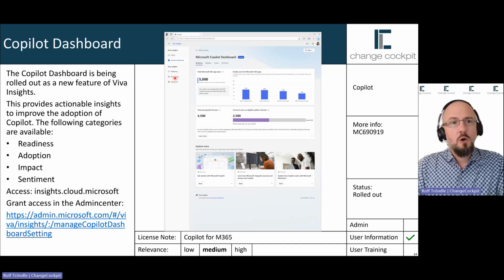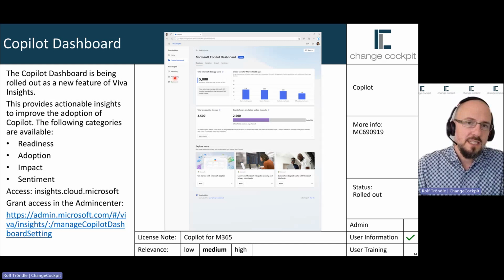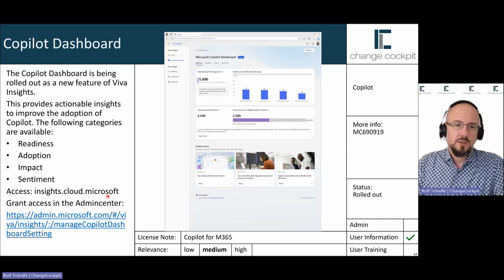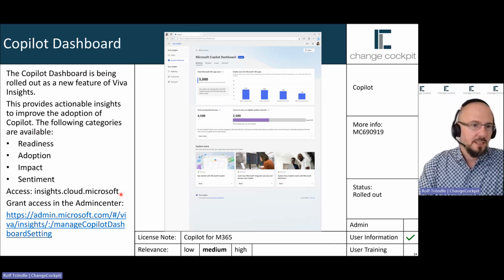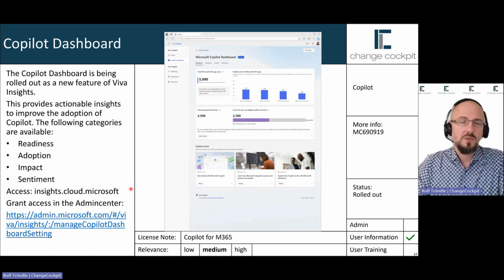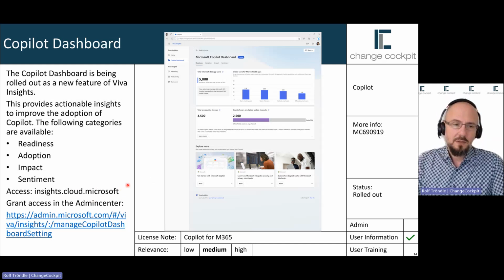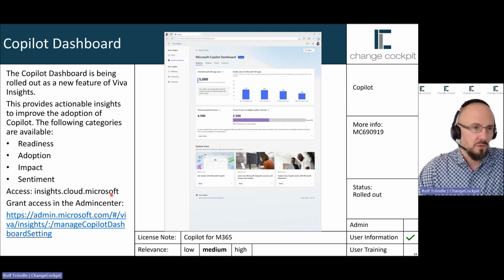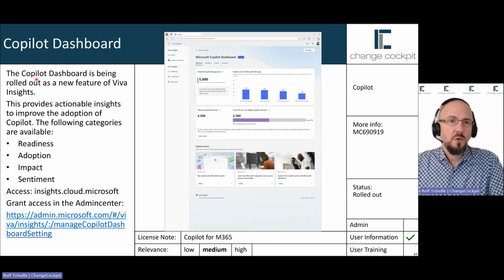Another addition is the Copilot dashboard. Copilot dashboard is an experience within the Viva Insights dashboard. So this is available at insights.cloud.microsoft. Yes, it's correct. It's no .com at the end. It's just cloud.microsoft, because Microsoft registered, I think it was 1 year ago, the .microsoft top level domain and now moves many applications to cloud.microsoft.